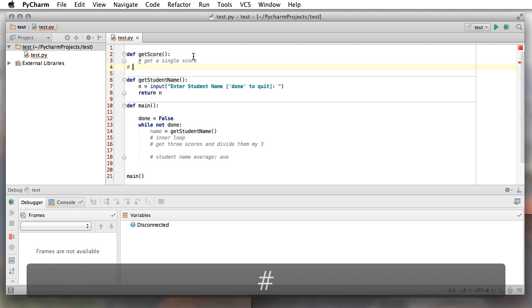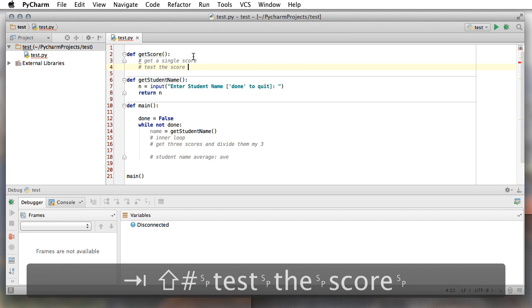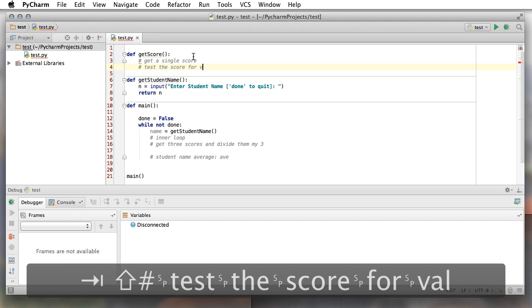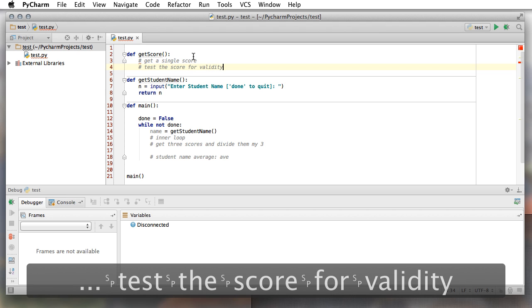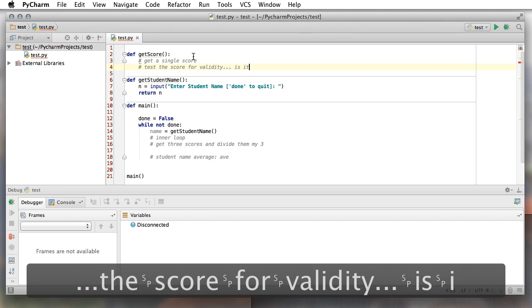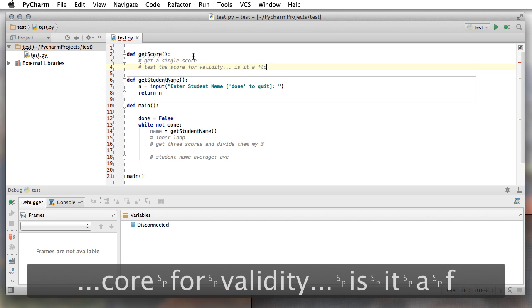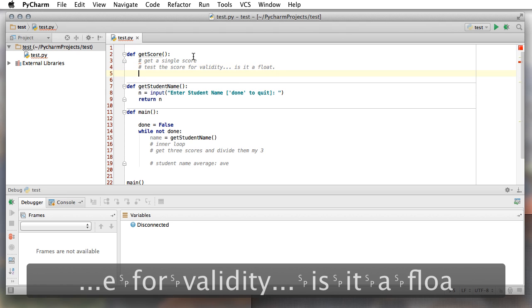We'll test the score for validity. That is, is it a float? So here's a hint.